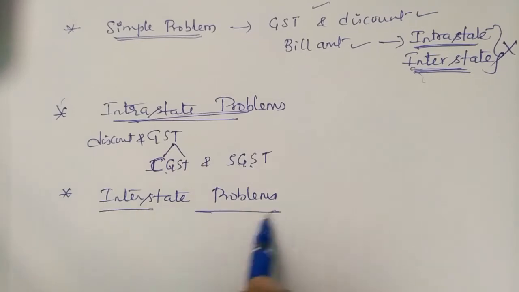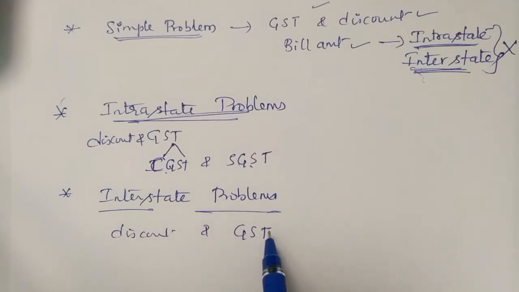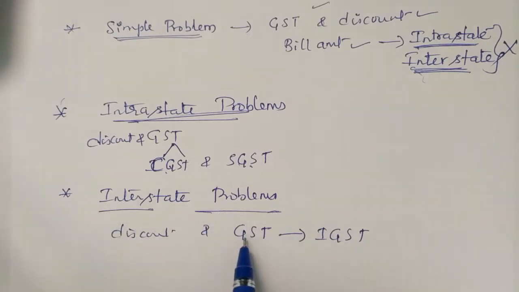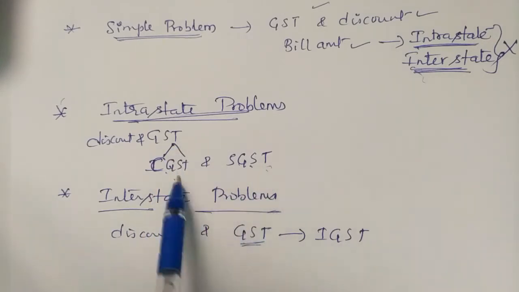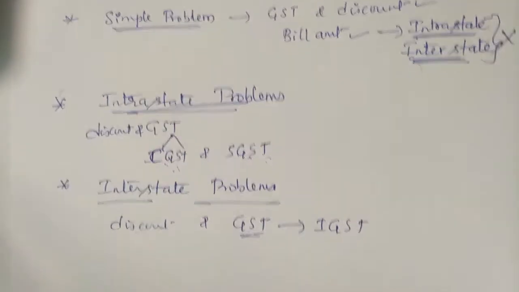The next type of problems are interstate problems. In interstate problems, if there is a discount, you find it out, otherwise go directly to GST. Here you don't divide the GST; GST is nothing but directly IGST. Between the states, whatever GST you find, you mark it as IGST. Don't split it into CGST or SGST. Only within the state is GST divided into two equal parts, central GST and state GST. In interstate, whatever GST answer you get is directly equal to IGST.